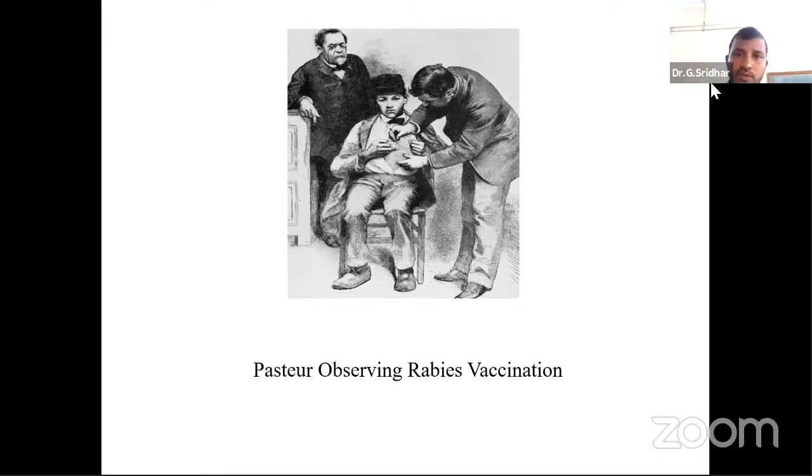There are other concepts, like phagocytosis. That means some immune cells like monocytes, in course of time, develop into macrophages and phagocytes. They try to engulf or capture the pathogen and degrade it by releasing lytic enzymes. This is called phagocytosis.